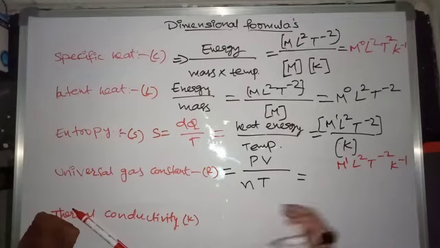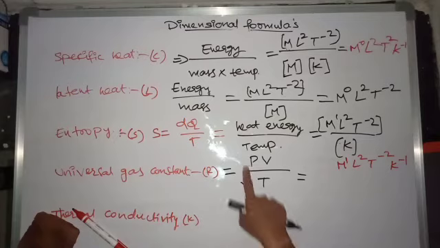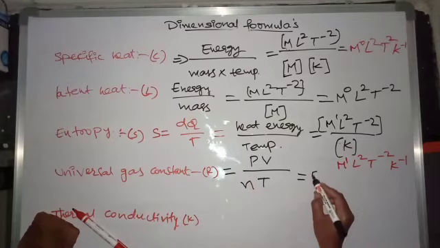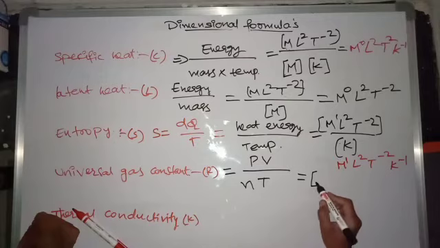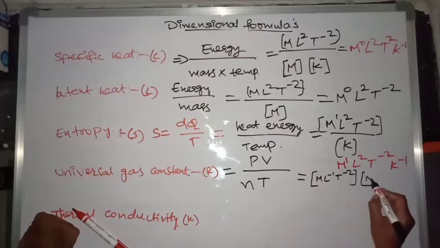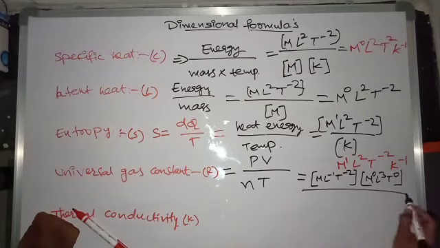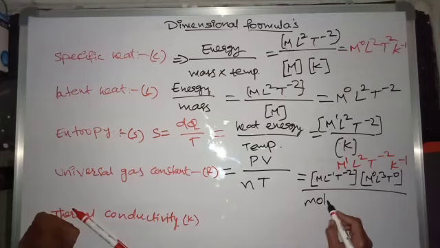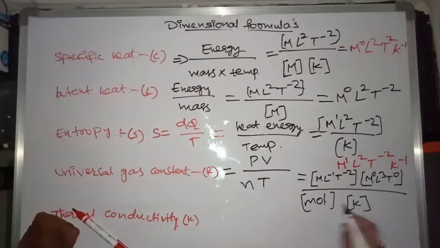Mole is nothing but amount of substance, measured in terms of mole. And pressure, what is the dimension formula for pressure? M1 L power minus 1 T power minus 2, and dimensional formula for volume is M0 L cube T naught, by number of moles. This is MOL, mole. It's also a fundamental quantity, and temperature in Kelvin.